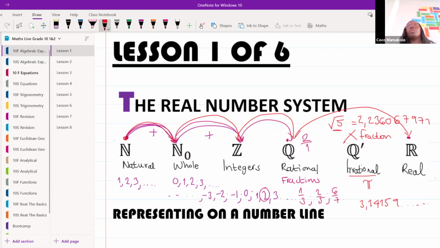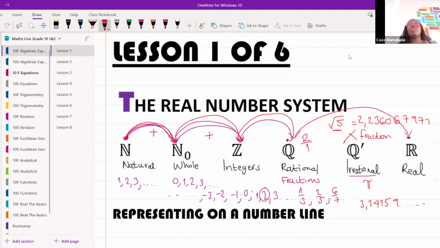All right. So rational numbers are numbers that we can write as a fraction. Irrational numbers are numbers that we can't write as a fraction. Okay. So those are the two things we need to remember. Now, this is actually what I teach my grade 8s and my grade 9s. So we're not actually going to be focusing on this that much, but we must understand it, because the older we get, in grade 11 and in matric, it's going to come up again. So we need to understand it very, very well.